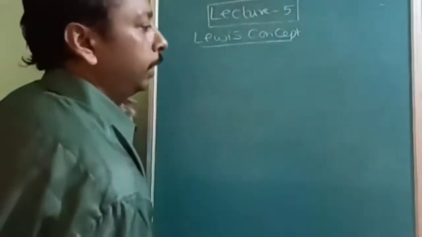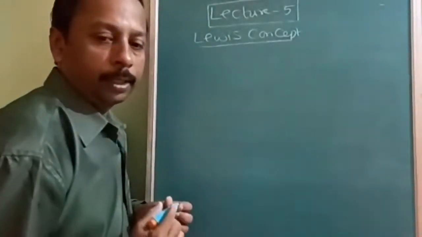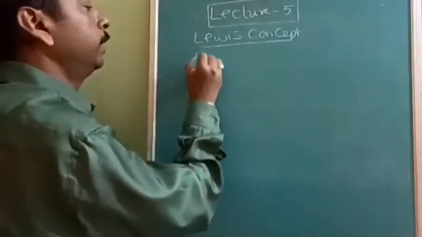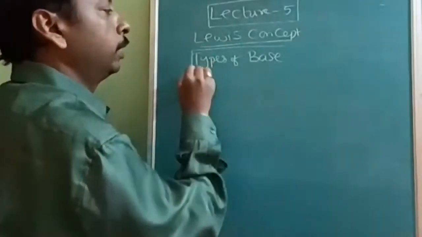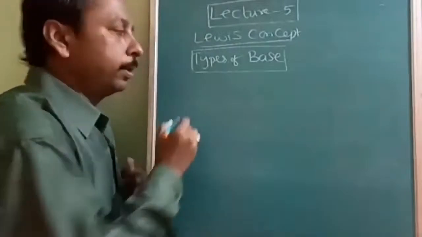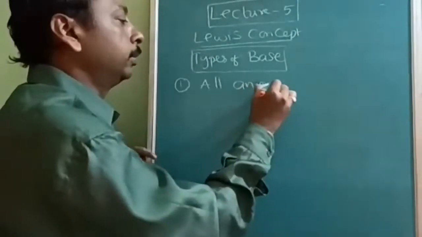Next, Lewis bases. Lewis concept, types of base. These are not much important, very simple. Earlier they were all cations. Now here it is going to be all anions. All anions will be types of bases. Because of the lone pair, they are going to give you the electron.